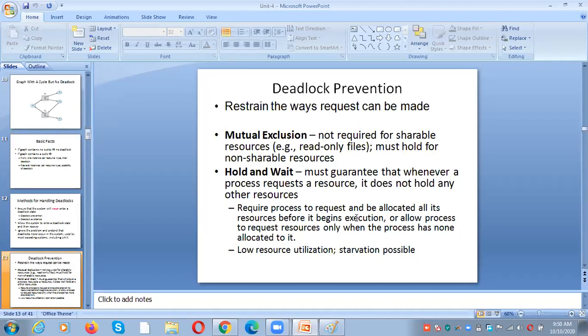But what is the problem here? If we assign all the resources required for a process, for example, one process requires 7 resources. 6 resources are already available, one resource is not there. And that particular one resource is required by the process at the end of the execution. In the initial stage, the process execution requires only those 6 resources and they are available in the machine.